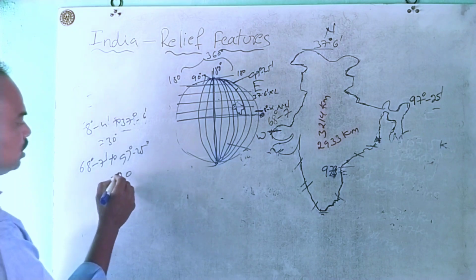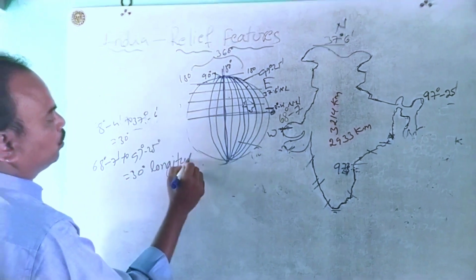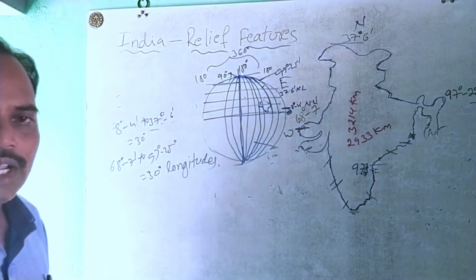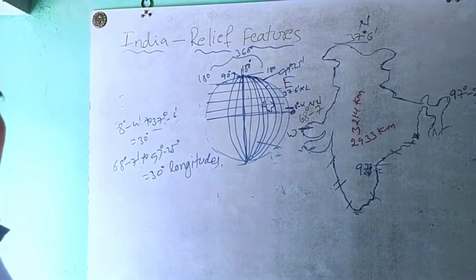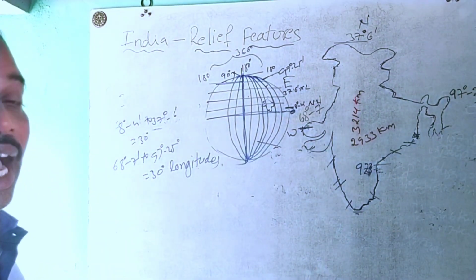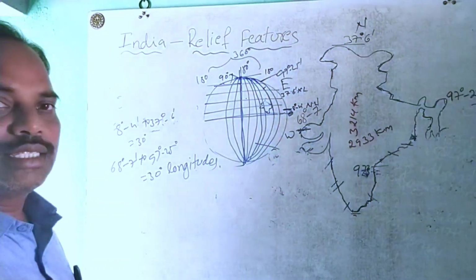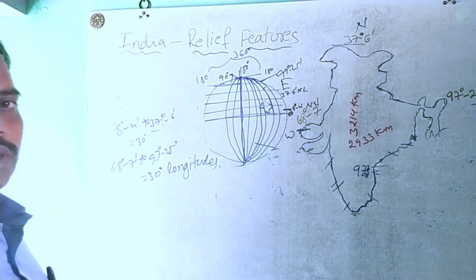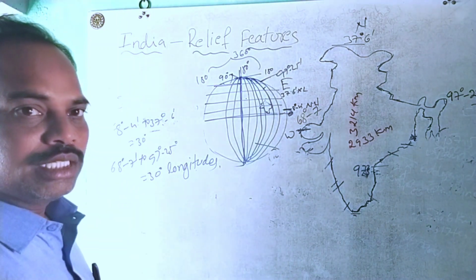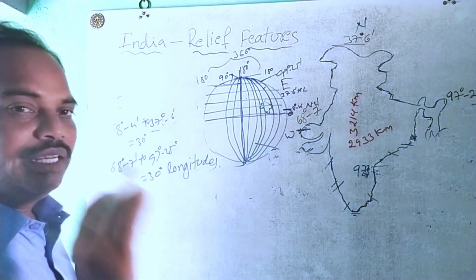That means 30 degrees means 30 longitudes. We measure the time based on the longitudes. Already we discussed this in the 9th class. Longitudes are considered as meridians. These longitudes show us midday.